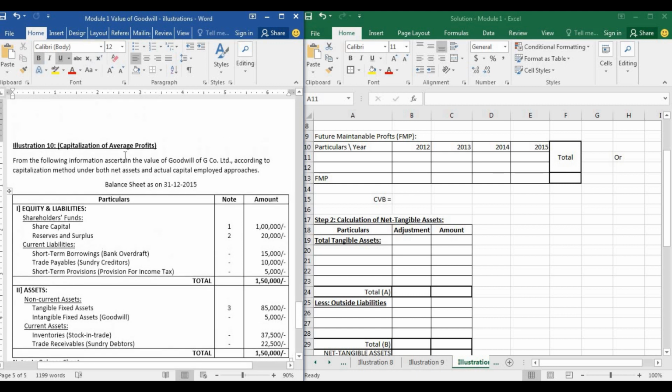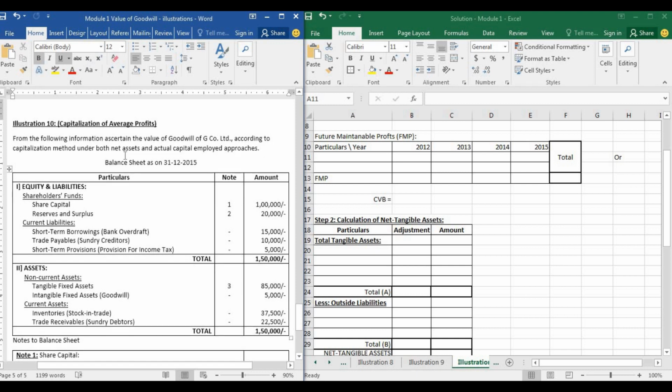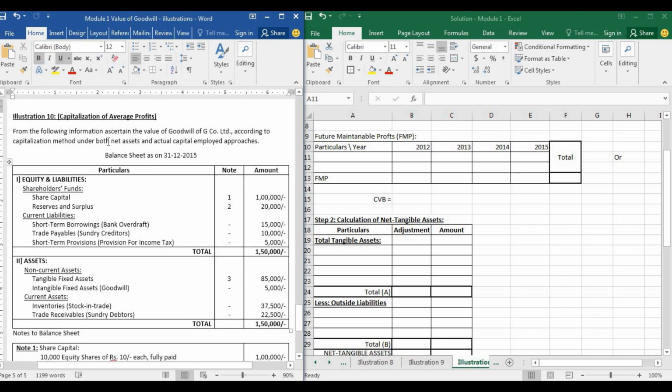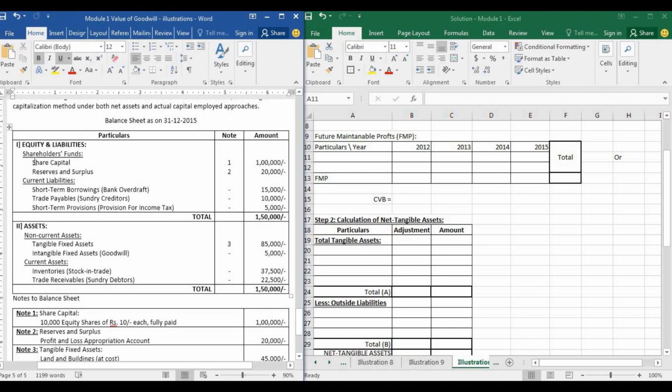So, the calculation of goodwill under capitalization of average profits has two approaches. One is the net assets approach, and the other one is actual capital employed approach, otherwise known as liability approach. So this is the balance sheet. We have shareholders fund, share capital, reserves and surplus. We have working note. Share capital only has equity shares. Under reserves and surplus, we have P&L appropriation account balance. Then we have current liabilities: bank overdraft, sundry creditors, and provision for income tax.